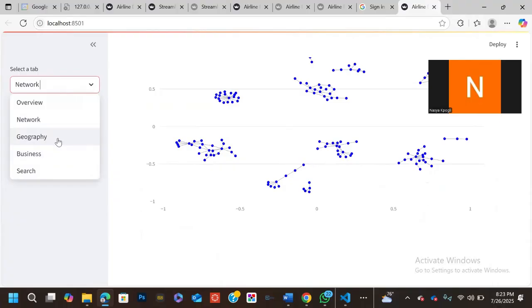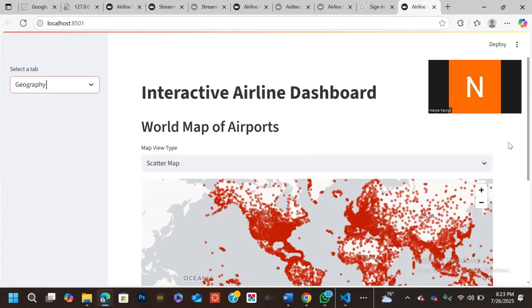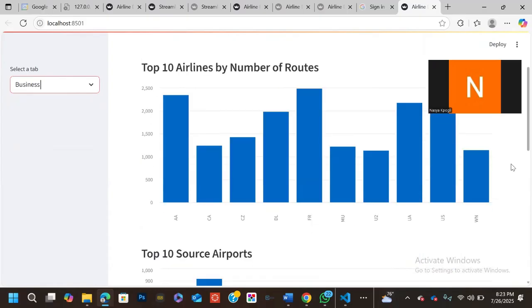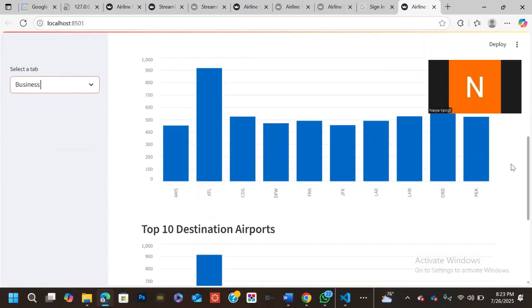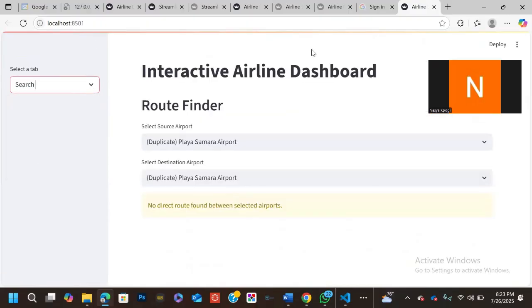We also have the geography, where we displayed various airports around the world in a scatter map. Then the business tab, which is where we display the airline market insight, showing top airlines by number of routes, top 10 source airports, and top 10 destination airports. That's for business. And then our search.